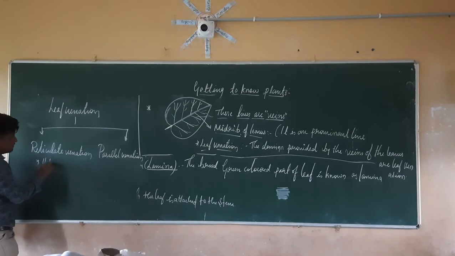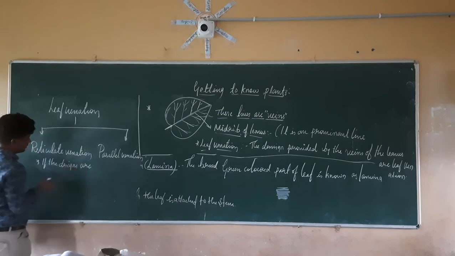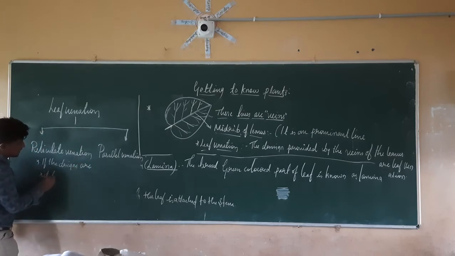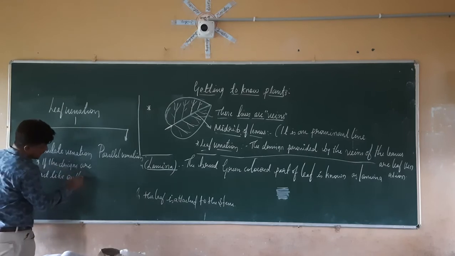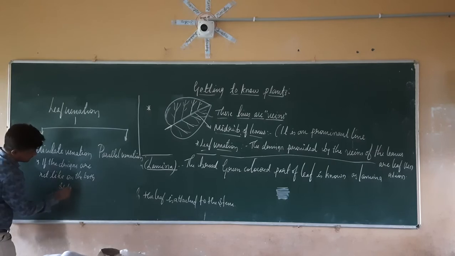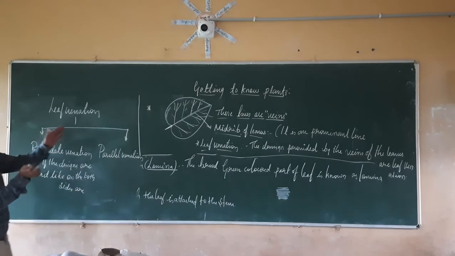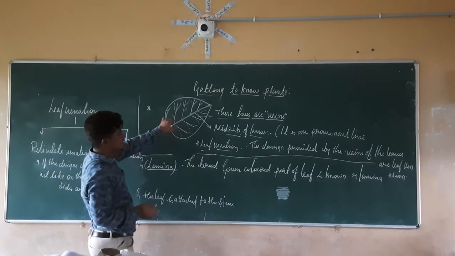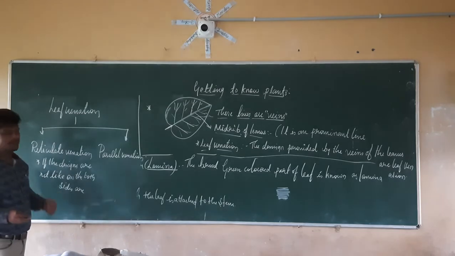So if the designs are net-like on both sides, it is reticulate venation. See here, the designs on both sides are net-like, so those are known as the reticulate venation.